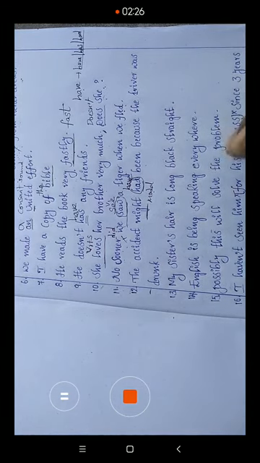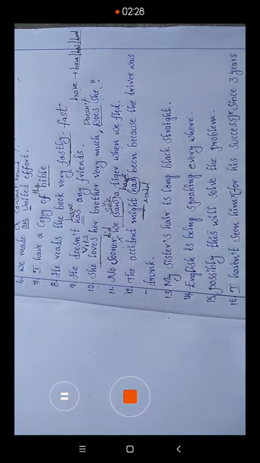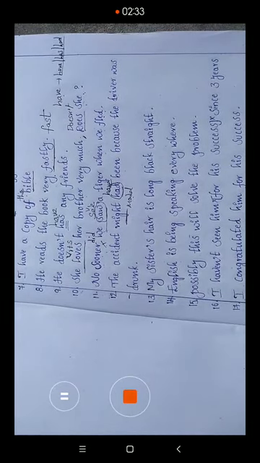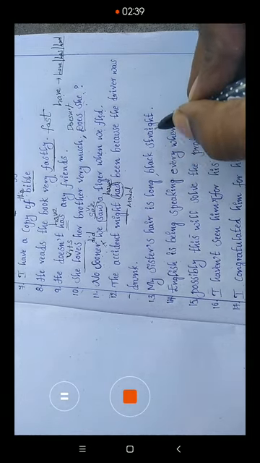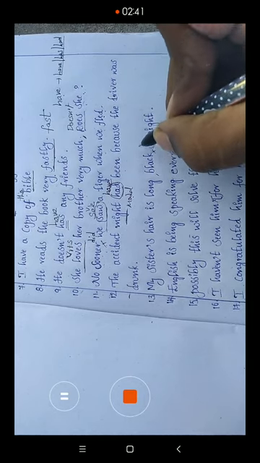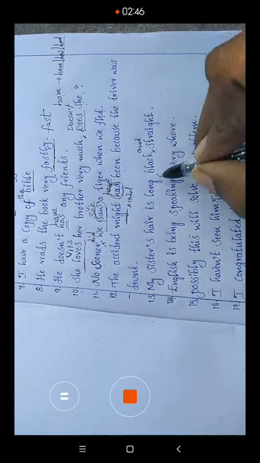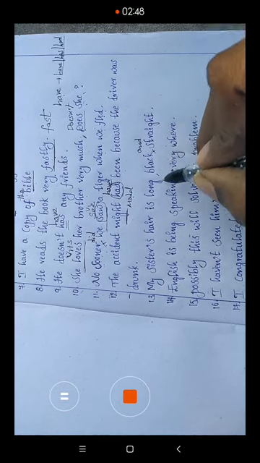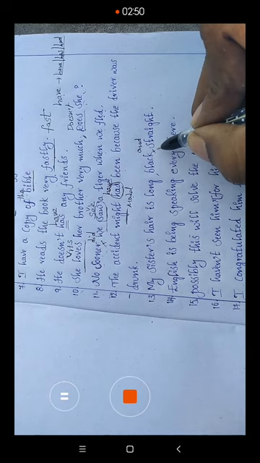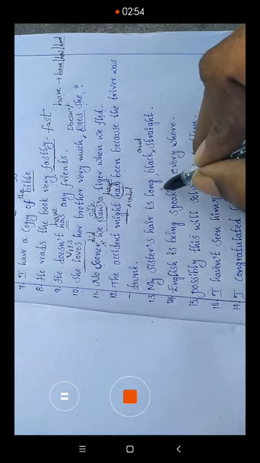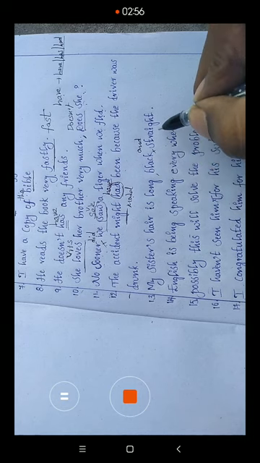My sister's hair is a long, black, straight. What is the correct one? My sister's hair is long, black, and straight. That's the right one, because whenever we have to write three adjectives in the same sentence, the last two we have to combine with and. So: my sister's hair is long, black, and straight.